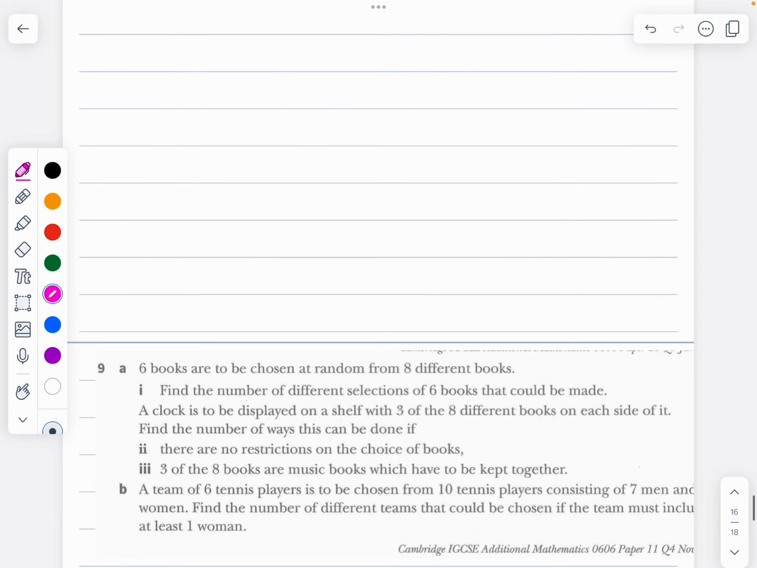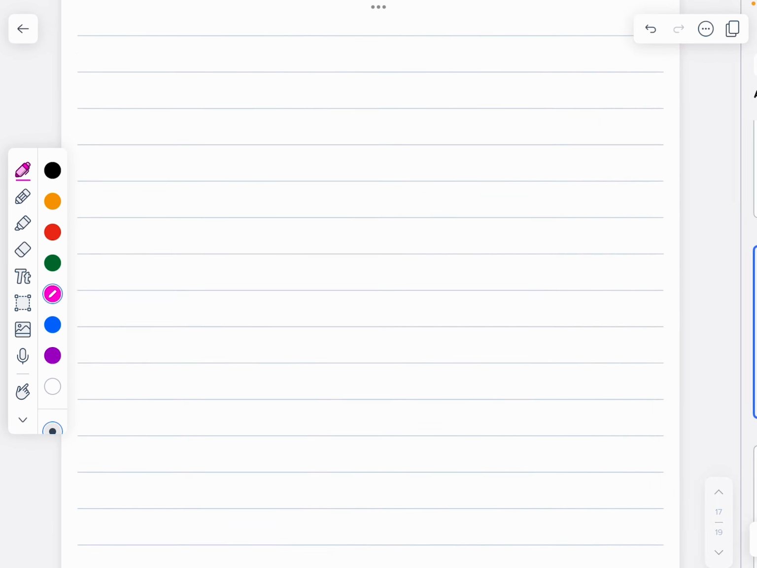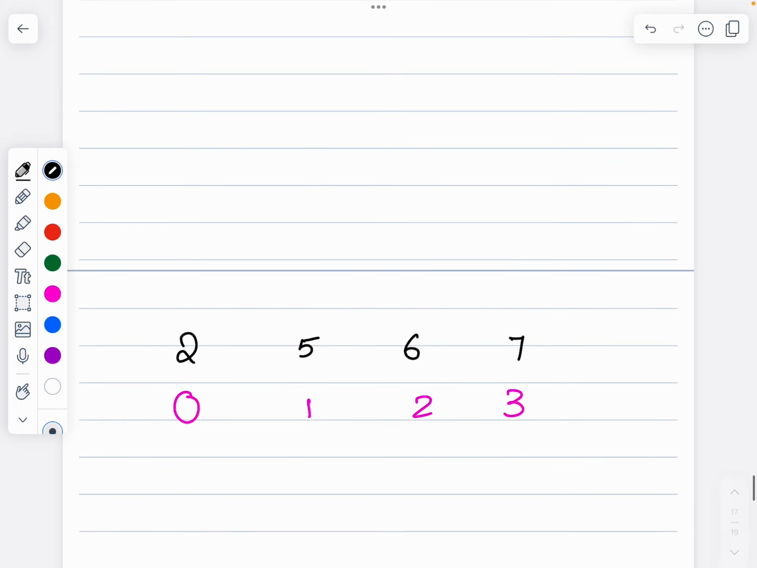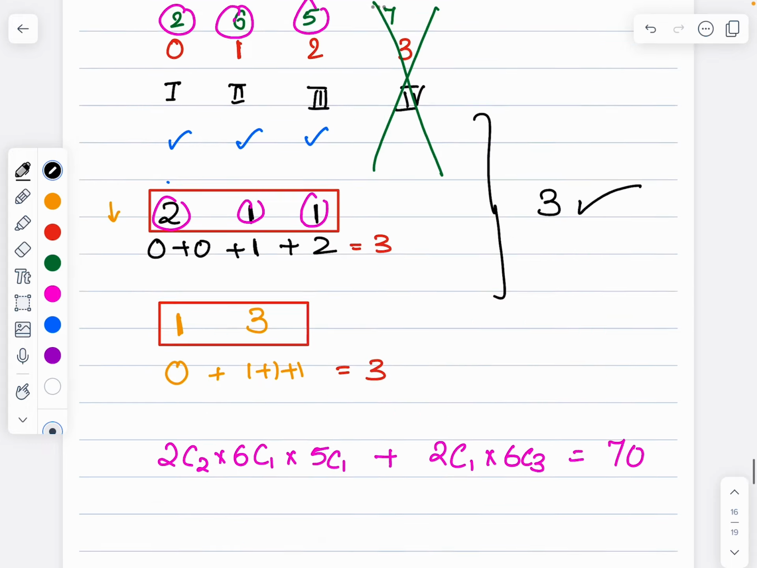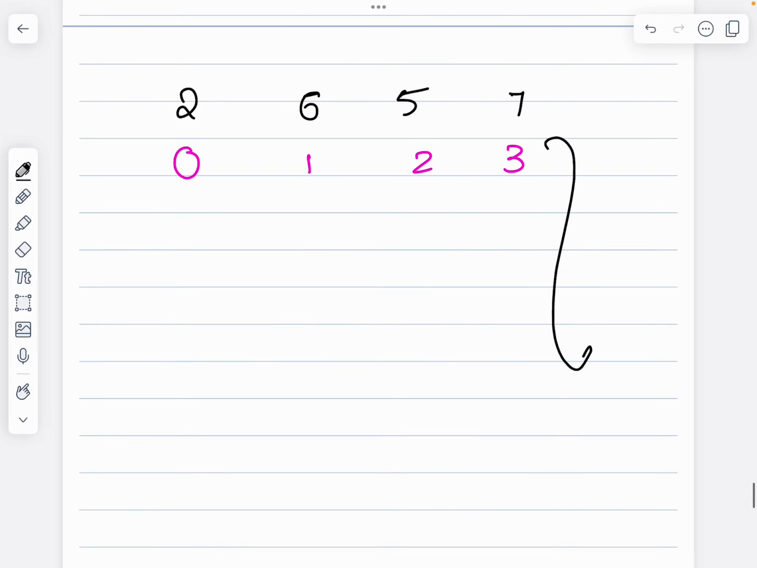Or else, let me do that once again, because I have the balls with the numbers 0, 1, 2, and 3. How many balls are there? 2 balls, 5 balls, 6 balls, and 7 balls. Have I written that correctly? 2, 6, 5, 7. 6 and 5 are swapped. 6 balls here, 5 balls here. What should the total of the balls be?